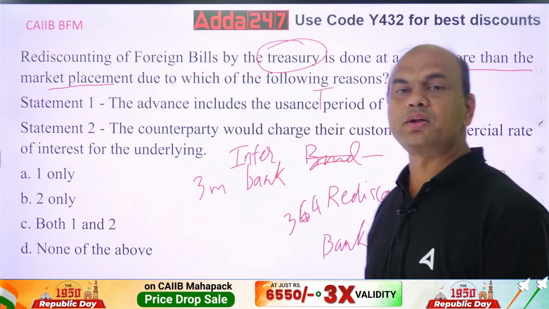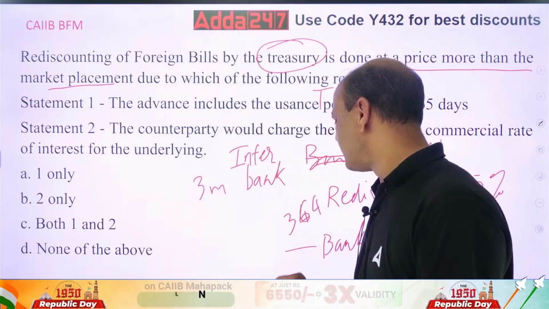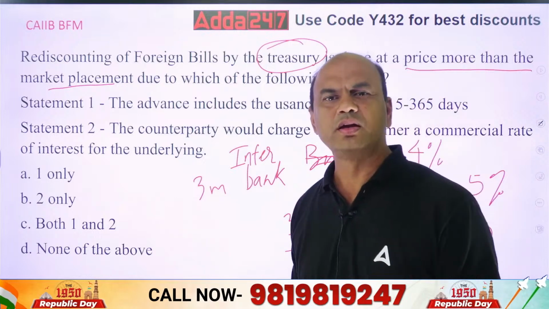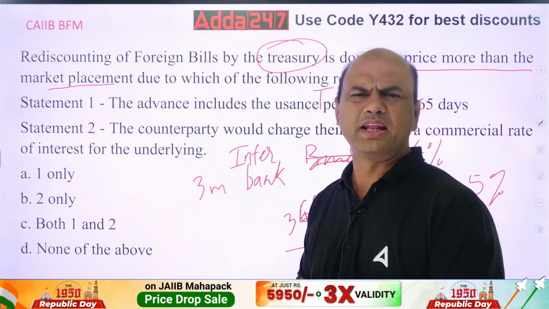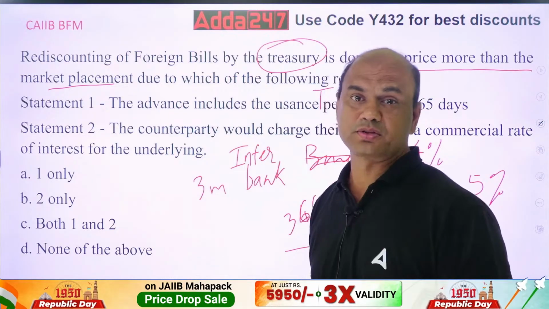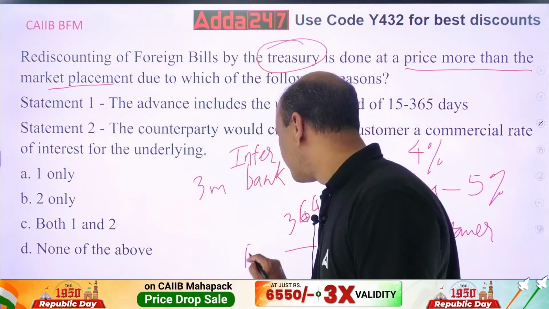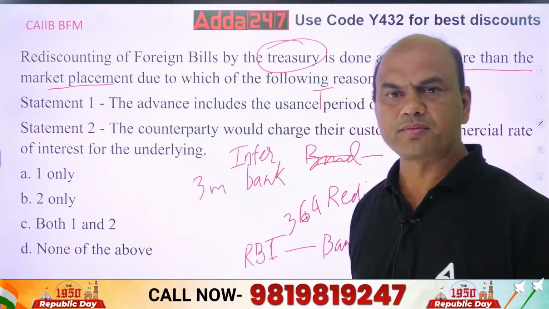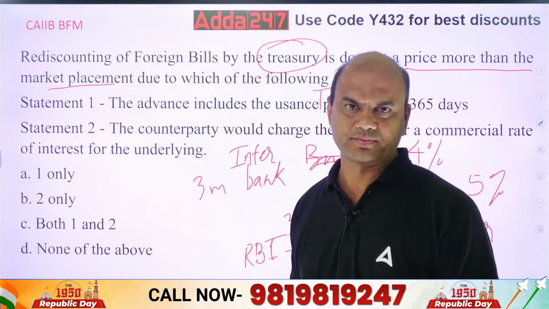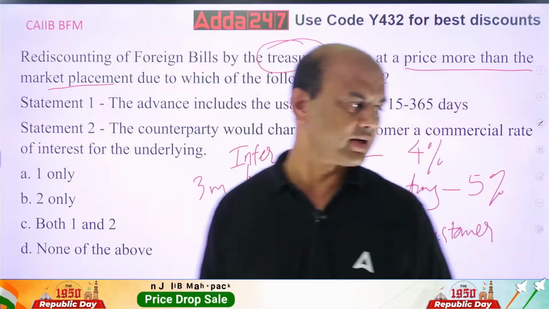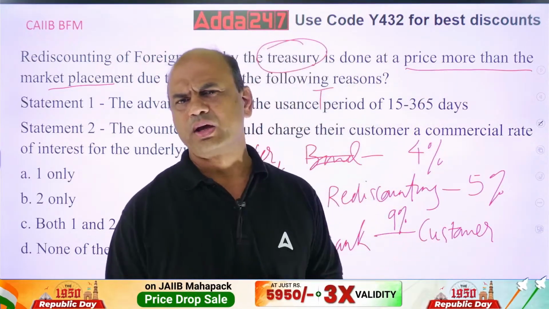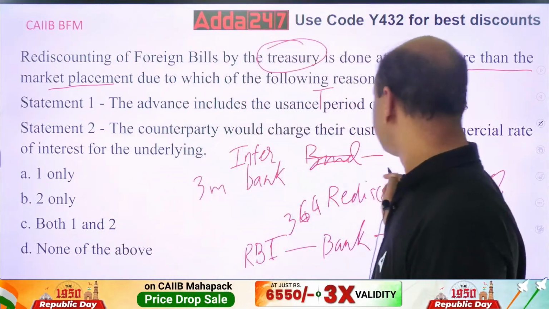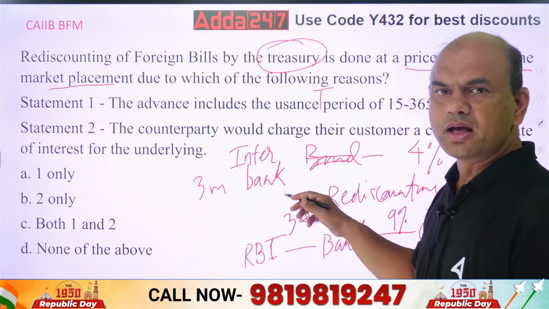Now what is rediscounting then? Bank goes to, let's say, RBI. Or I'll take a simple example. It can be anybody. It can be NABARD also. Exim Bank also. So I'll take the simple example of RBI. RBI also does this, rediscounting of bills. So if RBI does this rediscounting, what rate should RBI charge? RBI also knows that this bank is getting 9% from this customer. So RBI will say, you keep a percentage of 2% to you and give me 7%. So here it was 4% interbank. RBI will say, give me 7%.